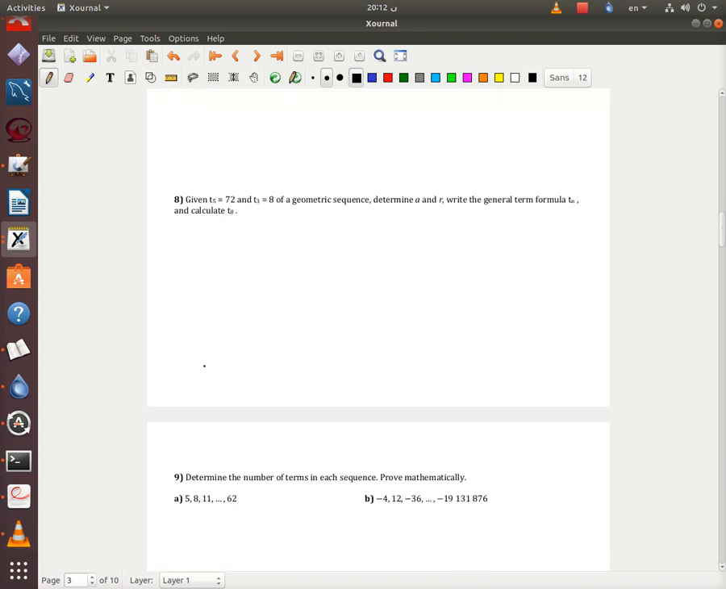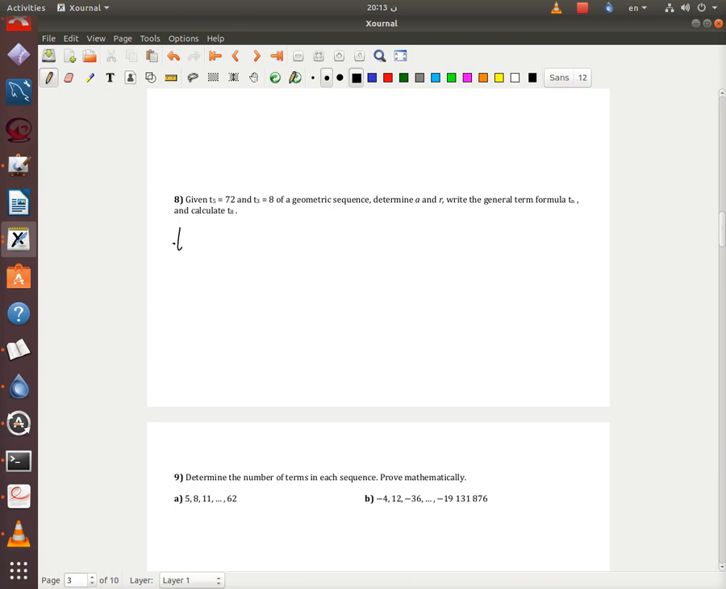So given T5 is 72 and T3 is 8, this question will be in the test, will be in the exam, okay? I'm 100% sure you're gonna have a question that looks like this. Given T5 equals 72 and T3 is 8 of a geometric sequence, determine a and r. Write the general term formula Tn and calculate T8.